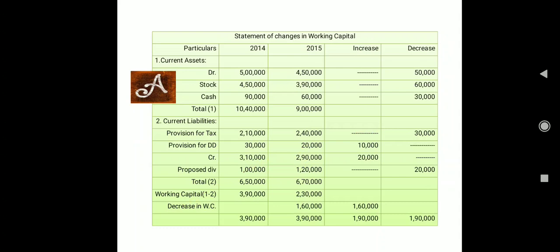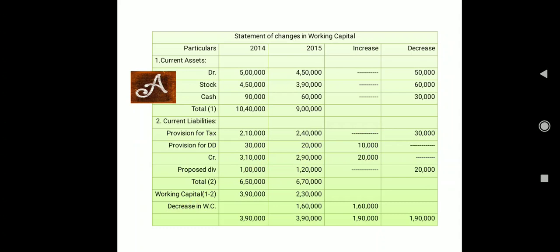So 10,40,000 minus 6,50,000, we are getting working capital as 3,90,000 in 2014, and in 2015 we are getting working capital as 2,30,000. So very clearly we are able to see that it is a decrease in working capital. So how much decrease? 1,60,000, and then just close your year column. And in the same way we need to work out the increase and decrease also.